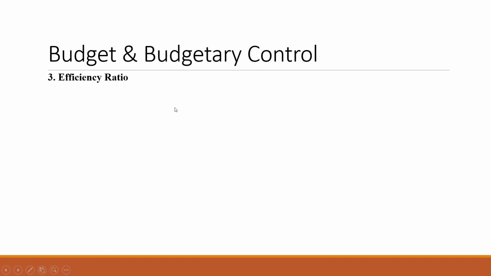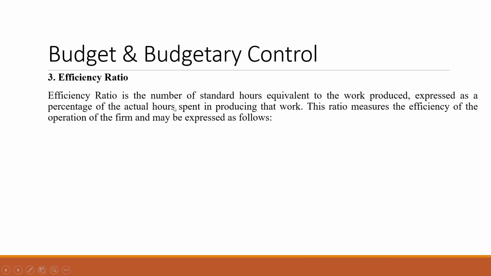Next is efficiency ratio. Under this efficiency ratio, it shows the relationship between the number of standard hours and the actual hours spent in the organization. This ratio measures the efficiency of the operations of the firm. How efficiently the workers in the organization are working will be determined with the help of the efficiency ratio.